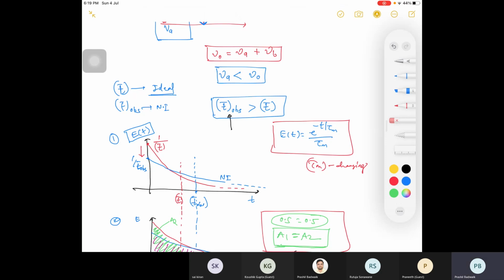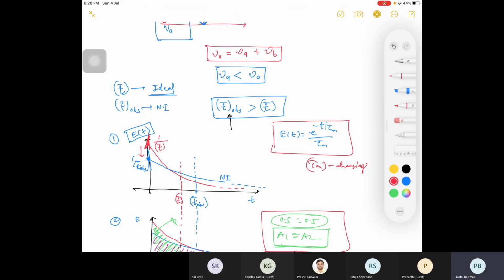Whatever you drew earlier was correct, but make a little modification. This will be your starting point, or like this. You will be having a peak at start because there is bypassing, and then it will start from this point and exponentially decrease. Similarly, here also a small peak will come at the start. There will be a small peak, and then it will decrease from the initial value to your exponentially decaying value.